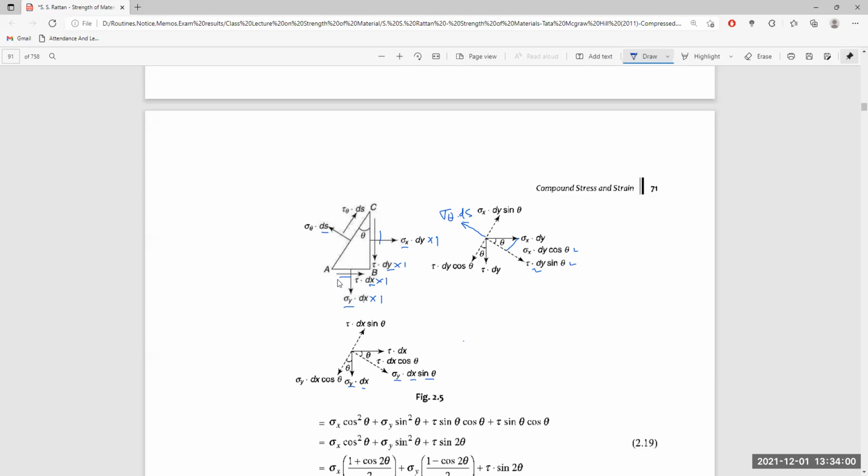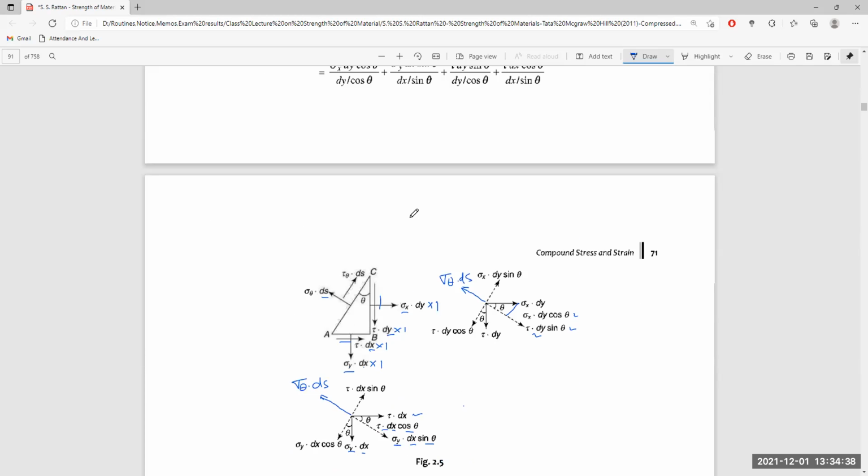And this side AB has a shear force tau dx. We have to find out the component of the shear force which is acting along the stress sigma theta ds, which is equal to tau dx cos theta. So here we are adding them all together. They are all opposing sigma theta ds.